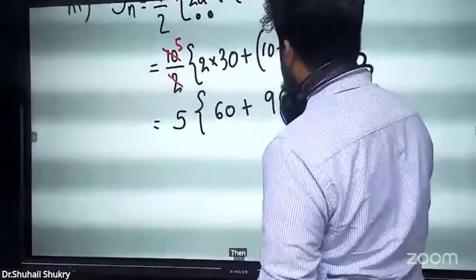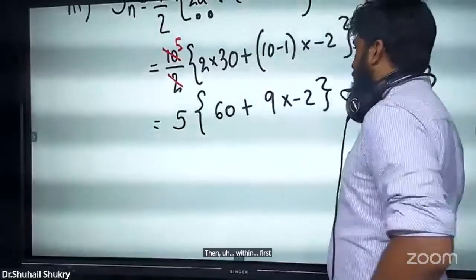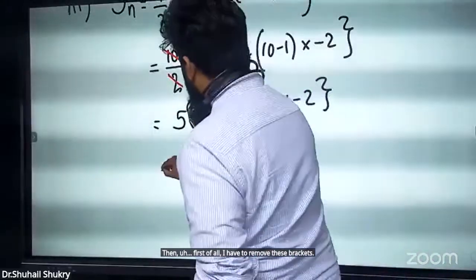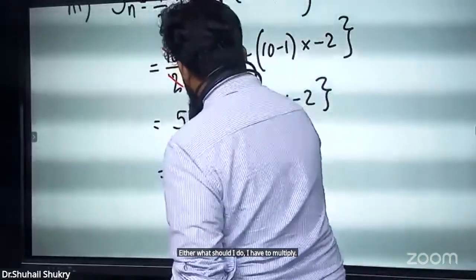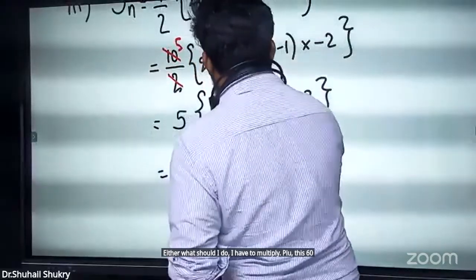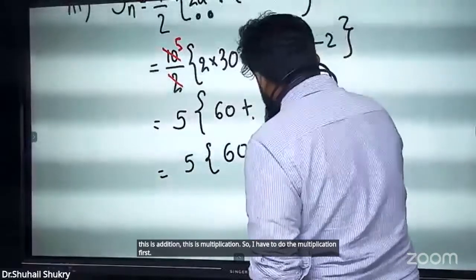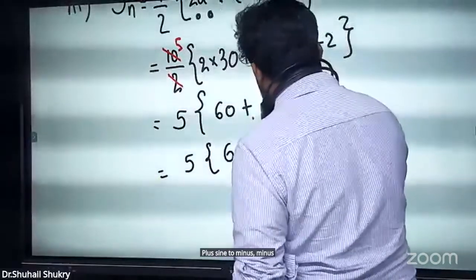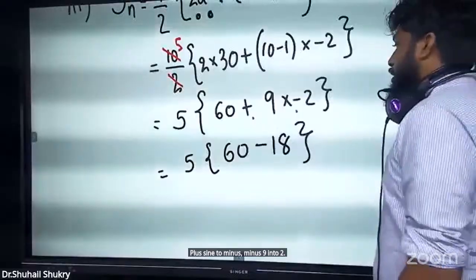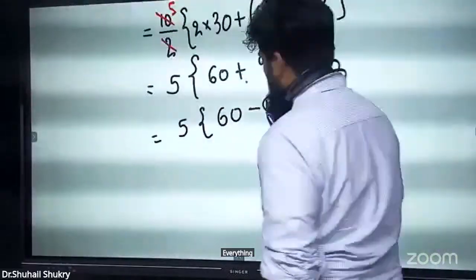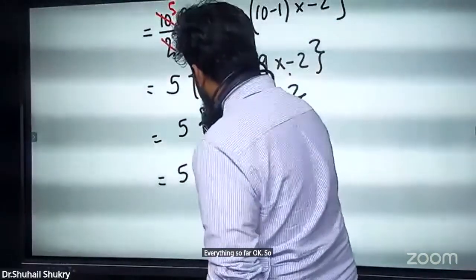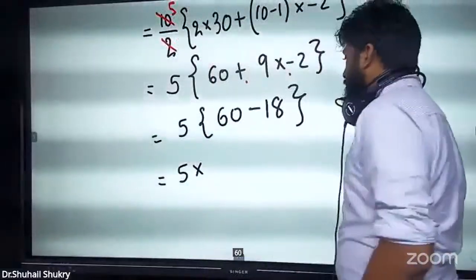Then first of all, I have to remove these brackets. This 60 I can write as 60. This is addition, this is multiplication, so I have to do the multiplication first. Plus into minus, minus 9 into 2, 18. Everything so far okay. So 5, and 60 minus 18 is how much?